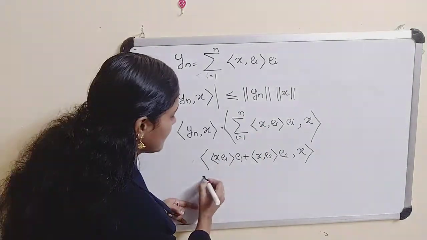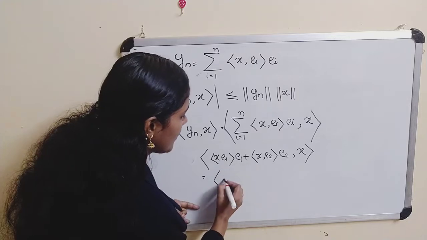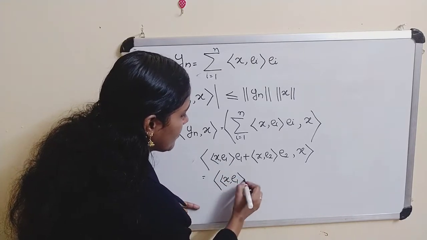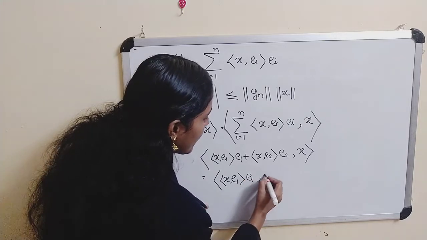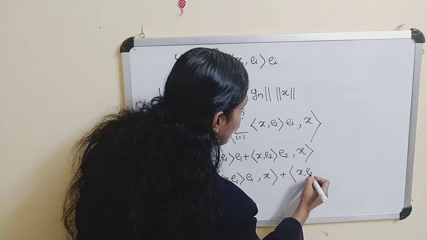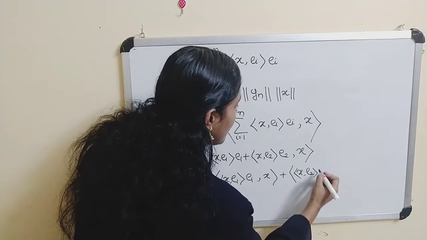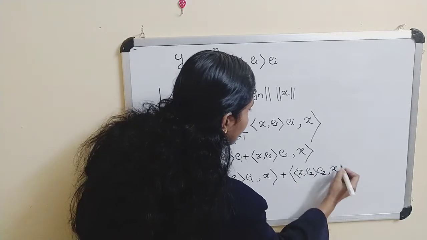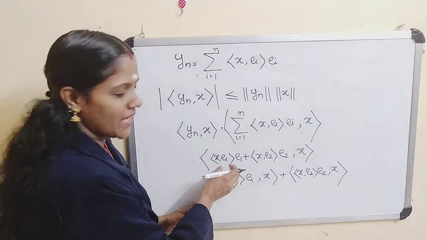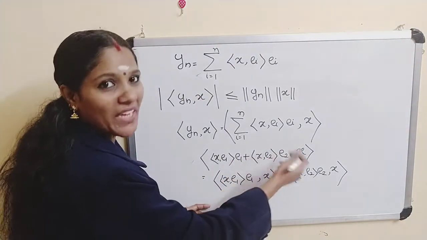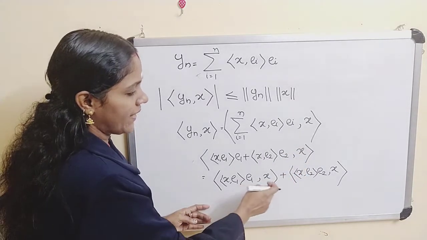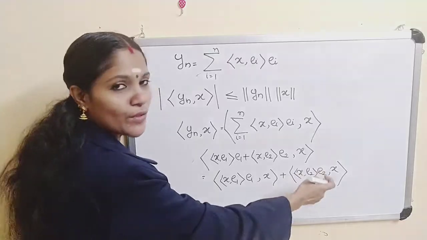You apply linearity of the inner product, taking this as a e_1 plus b e_2, comma x, so a times the inner product of e_1 and x plus b times the inner product of e_2 and x.